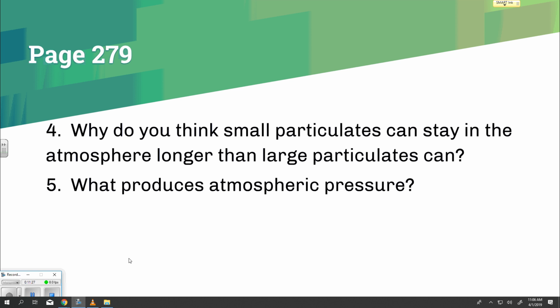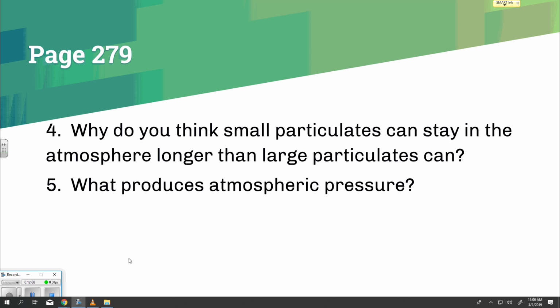What is atmospheric pressure? The atmosphere is many kilometers thick. Highlight. The weight of the air in the atmosphere presses down on Earth's surface. Continue highlighting. The force on an area of land from all the air above it is called atmospheric pressure. Continue highlighting. Atmospheric pressure acts in all directions: up, down, and sideways.